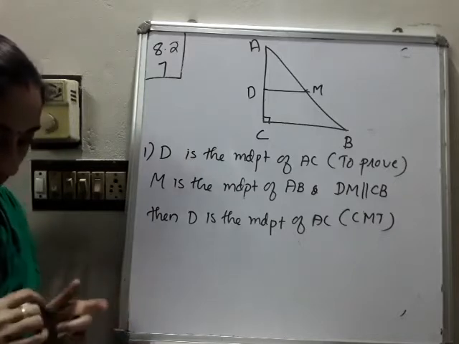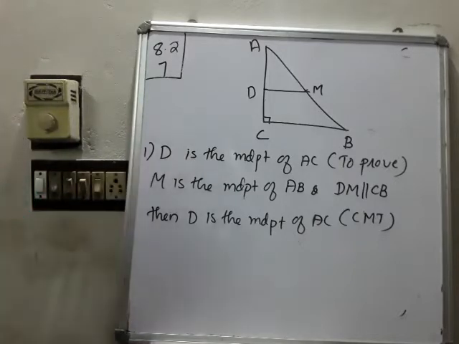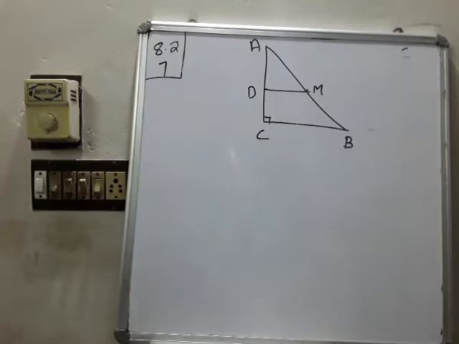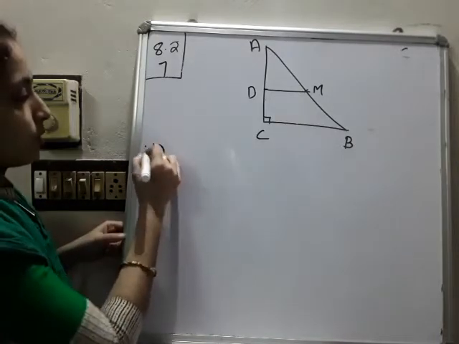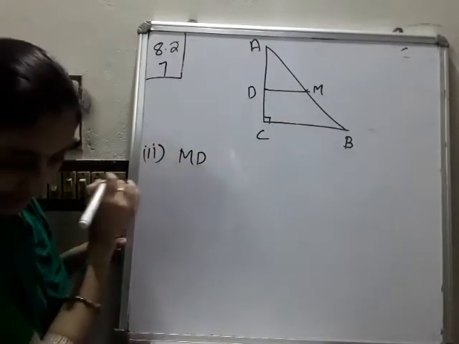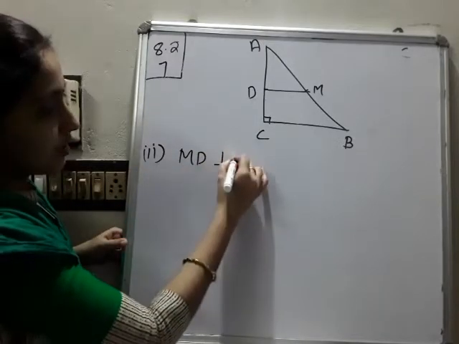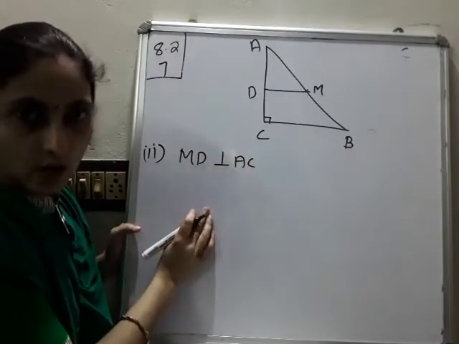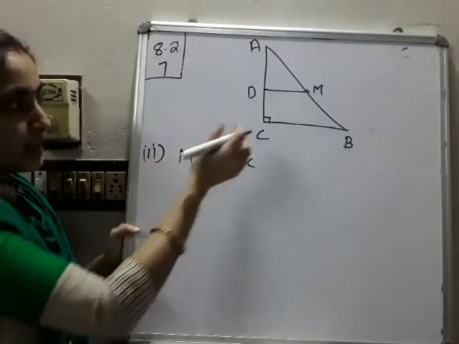The second one is MD parallel to AC? No, the second thing we have to prove is that MD is perpendicular to AC. This is what we have to prove. Okay, for that purpose, listen here.